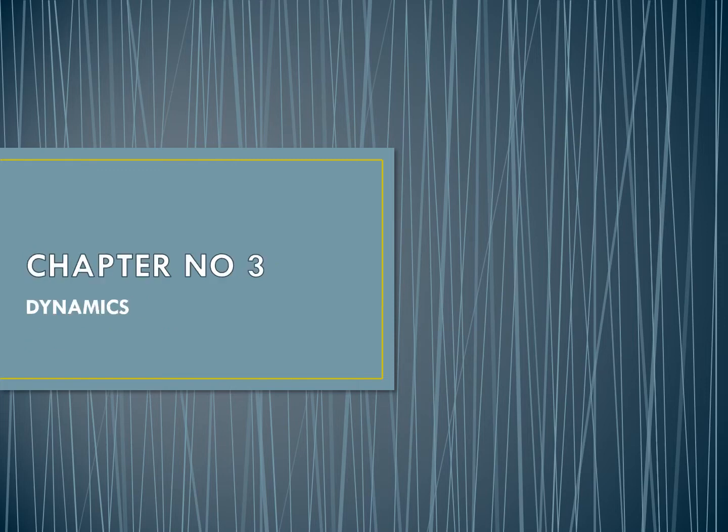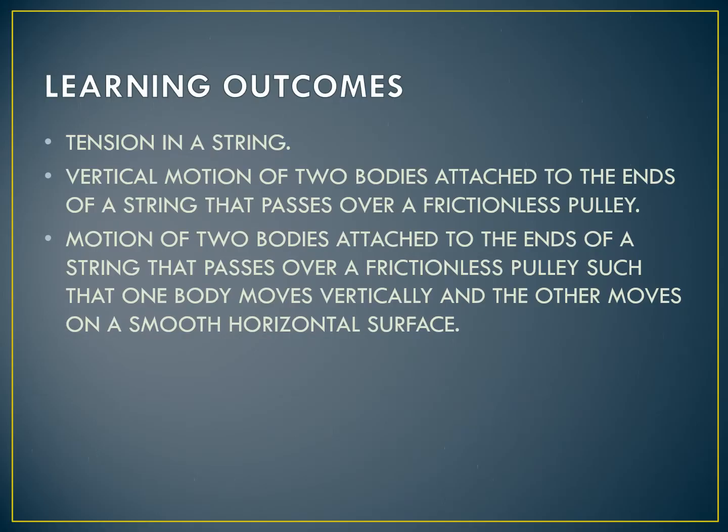Today we will discuss the third lecture of chapter number 3, dynamics. In this lecture we will discuss tension in a string and the cases of tension. Case number 1, vertical motion of two bodies attached to the ends of a string that passes over a frictionless pulley, and case number 2, motion of two bodies attached to the ends of a string that passes over a frictionless pulley such that one body moves vertically and the other moves on a smooth horizontal surface.